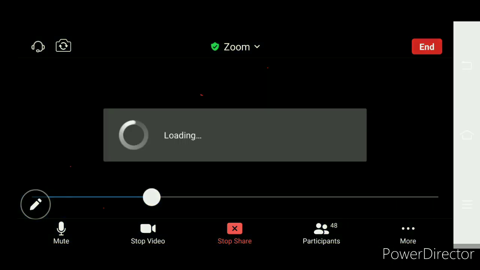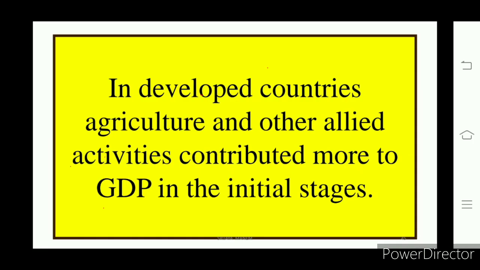For that, it is very essential to know which of the sectors is contributing to the growth of the GDP. We know that today the nations are classified into developed countries and developing countries, right?